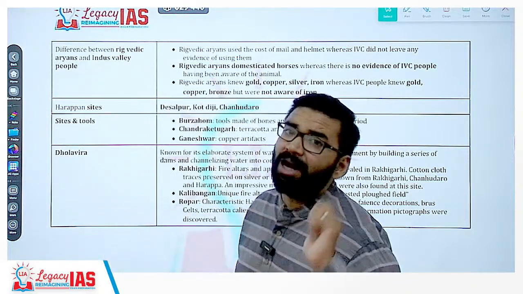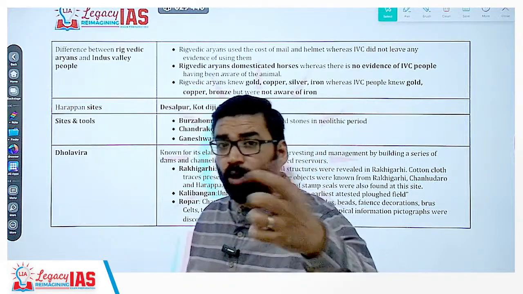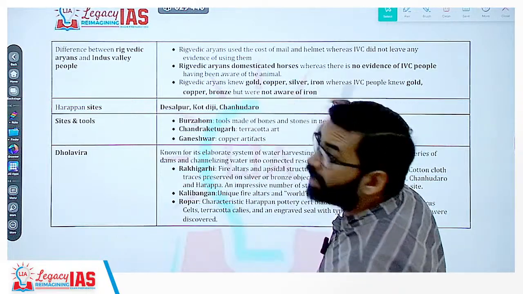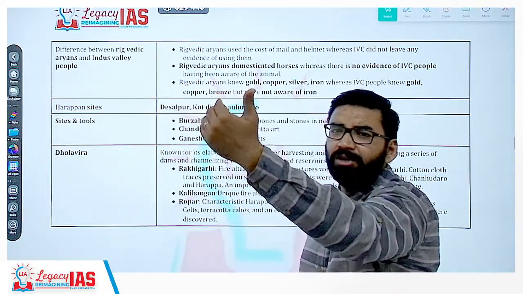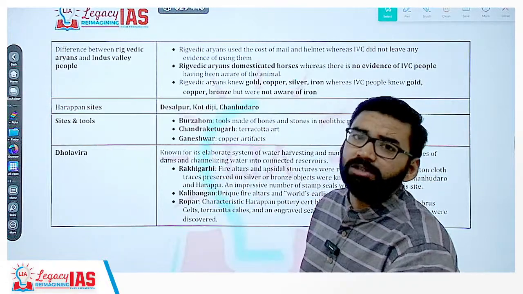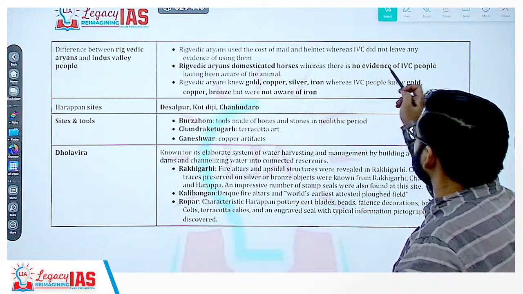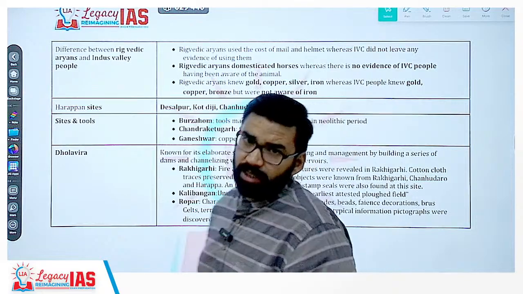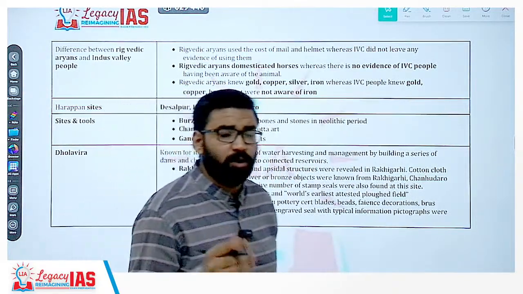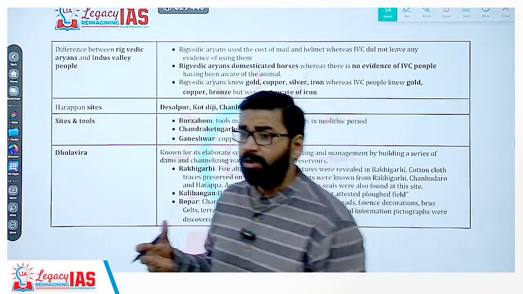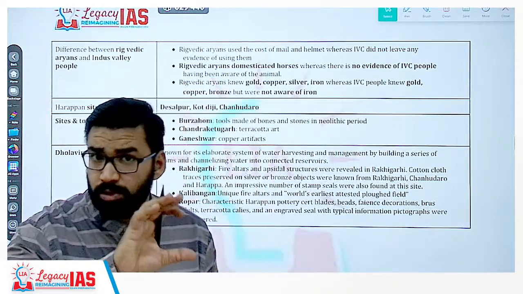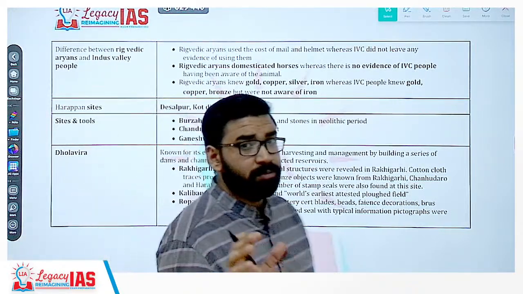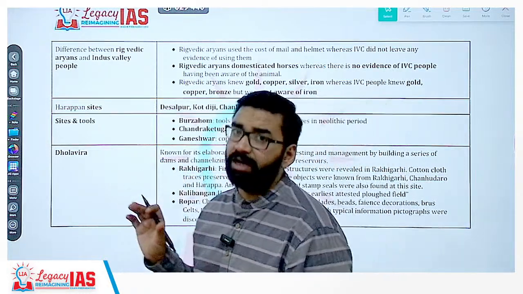Clear? And Aryans were nomadic people. So Aryans brought horses with them, they domesticated horses, because they came from the Central Asia, Europe region. तो वहां पर important animal क्या है? Horse. Clear? Whereas there is no evidence of IVC people being aware of the animal horse. Though there is one site called Surkotada, which mentions that horse bones were found, that is not concrete evidence. Let me tell you why. Because it looks like a horse, clear, but that is not considered concrete evidence.